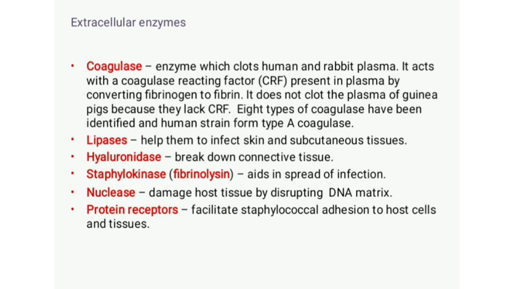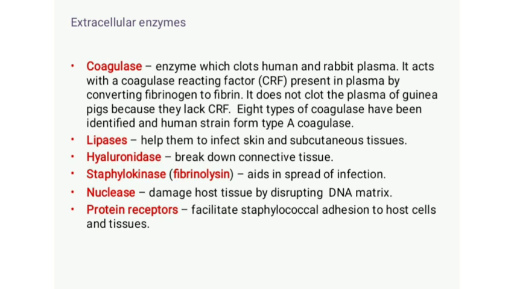Okay. Then another enzyme produced by Staphylococcus aureus is lipid hydrolases or lipases, which help them to infect the skin and subcutaneous tissue. That is, lipid containing skin cells as well as subcutaneous tissue are readily infected with Staphylococcus aureus with the help of such enzymes, that is lipid hydrolases or lipases. Another one is hyaluronidases, which we already discussed. Hyaluronidase is an enzyme that can spread the infection by degrading the connective tissue.